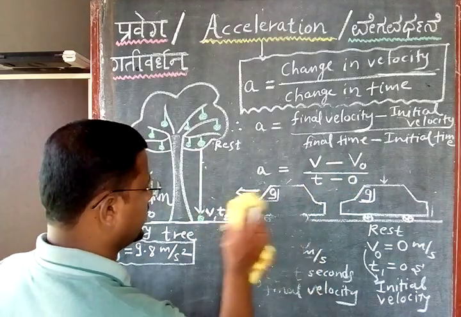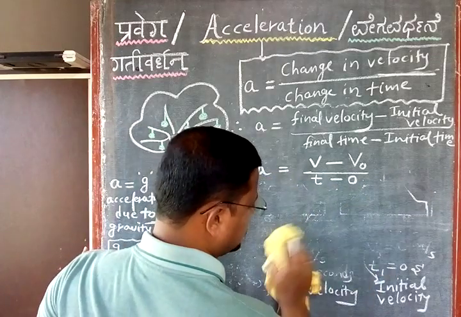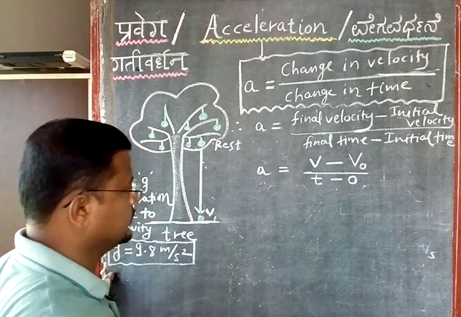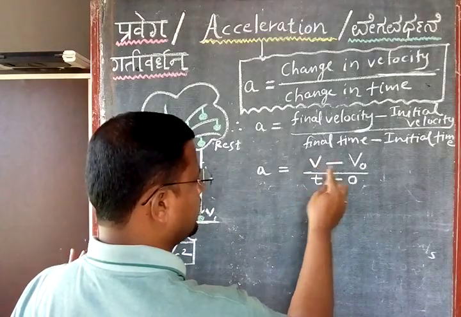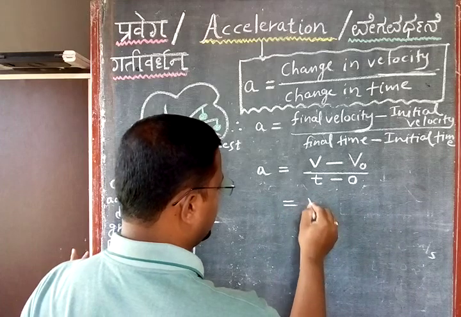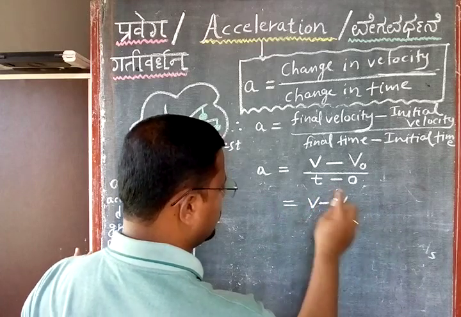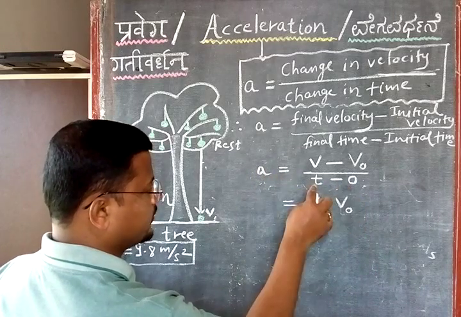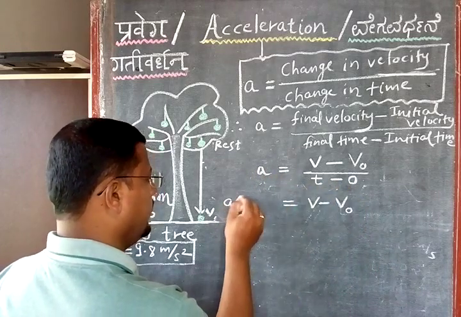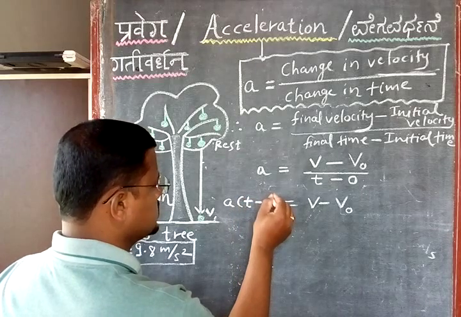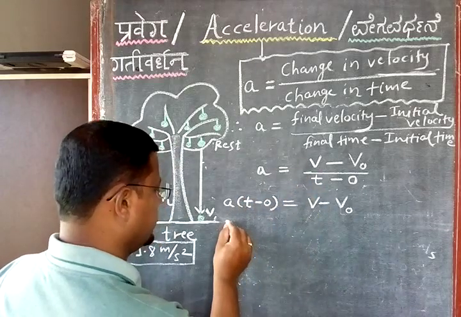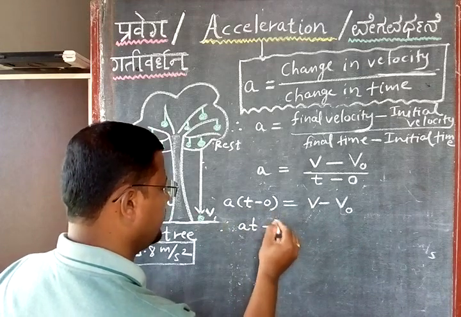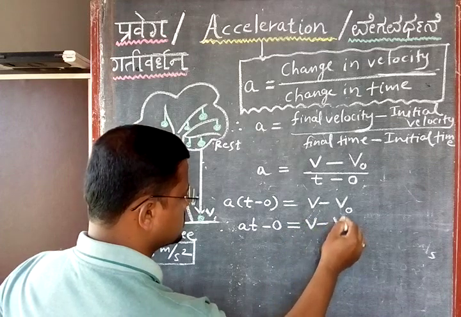Now what I can do here, I can solve this equation, and after solving this equation I will get one important equation. So this is V minus V0, I will keep here only, and multiply by T on the other side. This is 0, so no need to write, and this is cross multiplied, or you can write here A into bracket T minus 0. I just cross multiplied. So A into T minus A into 0, which is 0, is equal to V minus V0.